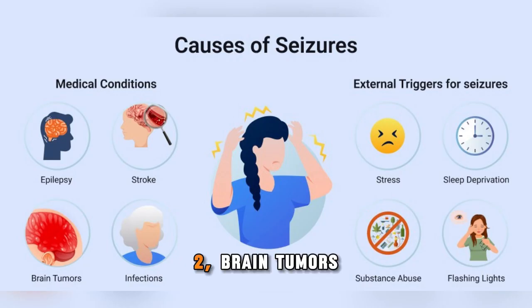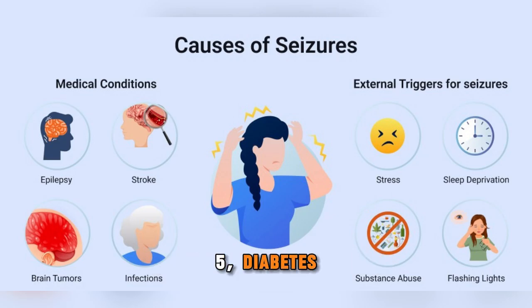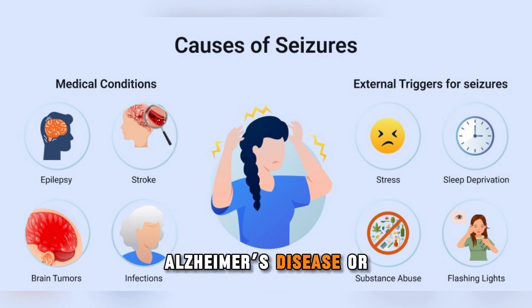Conditions that cause seizures. 1. Aneurysms. 2. Brain tumors. 3. Cerebral hypoxia. 4. Cerebrovascular disease. 5. Diabetes. 6. Severe concussion and traumatic brain injury, especially ones with loss of consciousness. 7. Degenerative brain diseases like Alzheimer's disease or frontotemporal dementia. 8. Eclampsia. 9. Electrolyte problems, especially low sodium, calcium, or magnesium. 10. Epilepsy. Seizures that happen frequently without any clear underlying cause.